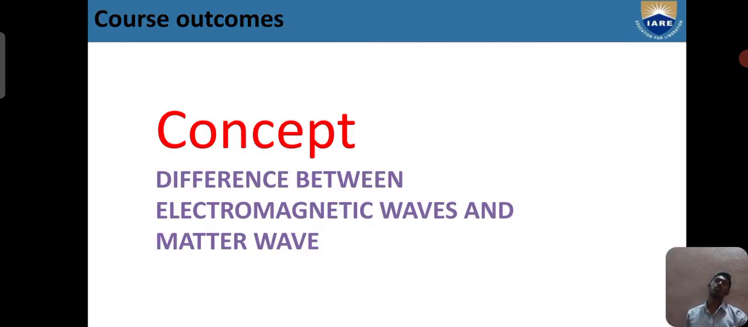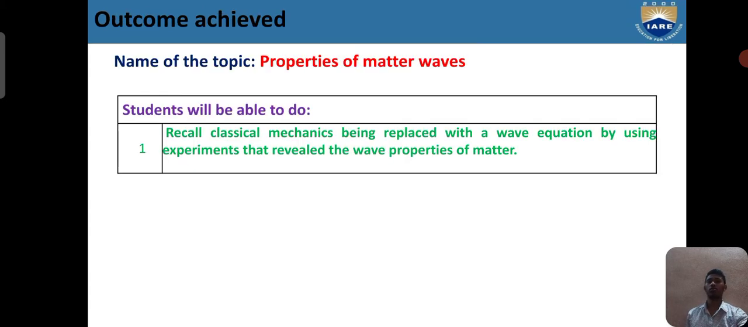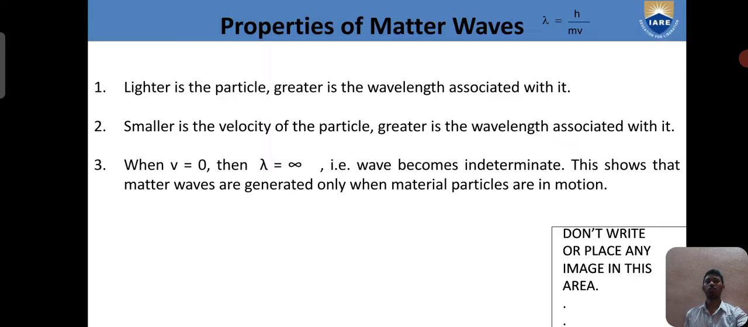I want to explain a few details about the difference between electromagnetic waves and matter waves. First of all, we have to recall the properties of matter waves. Students will be able to recall classical mechanics, being the replacement of the wave equation by using the expressions involved in the wave properties.